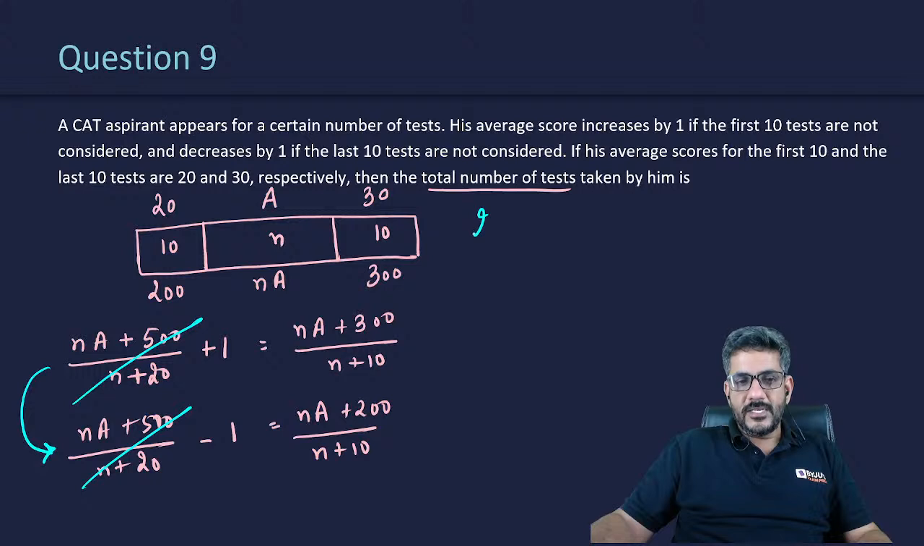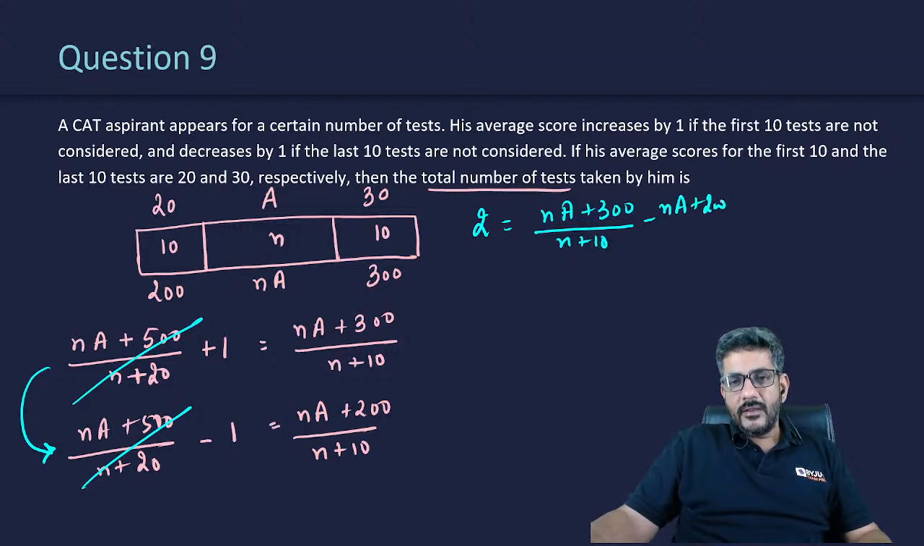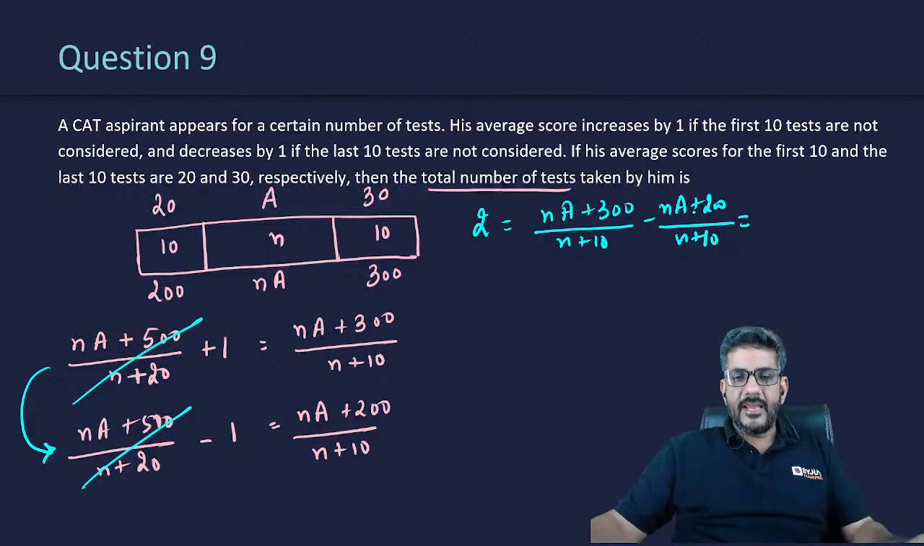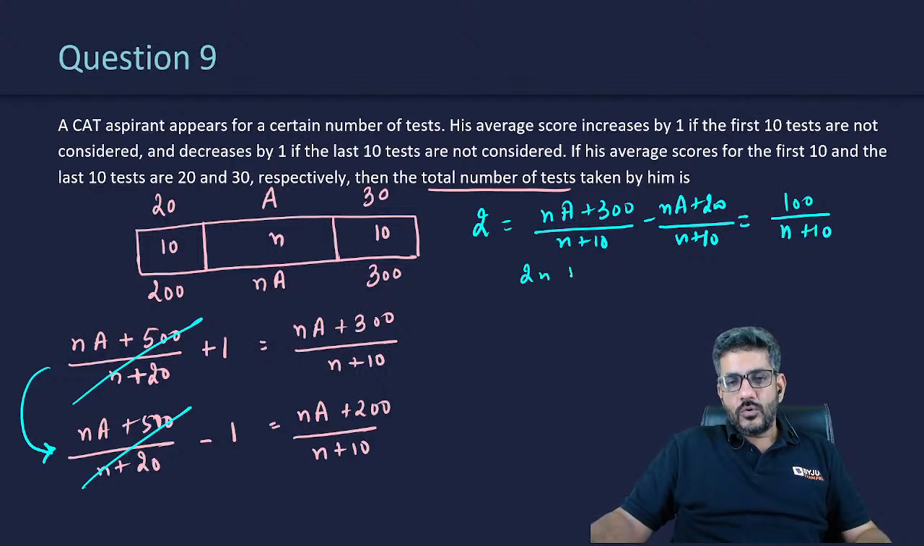1 minus minus 1 is 2, which is equal to (Na + 300)/(n + 10) minus (Na + 200)/(n + 10). Because both have n + 10 in the denominator, the Na terms cancel out. 300 minus 200 is 100, so 100 upon n + 10. So I can say that 2n + 20 is equal to 100, or n is equal to 40.